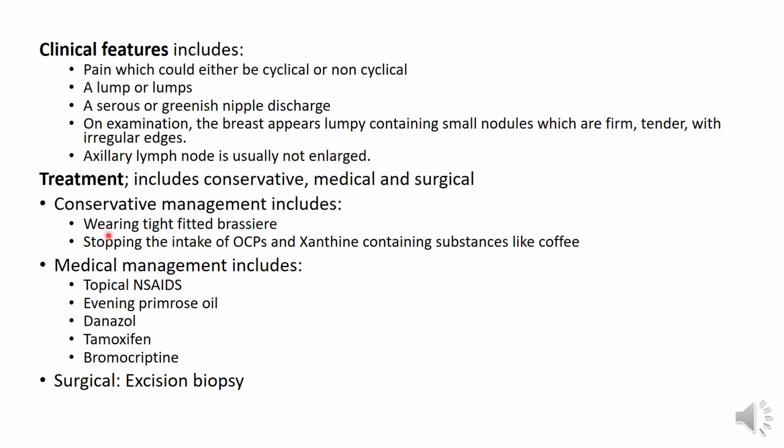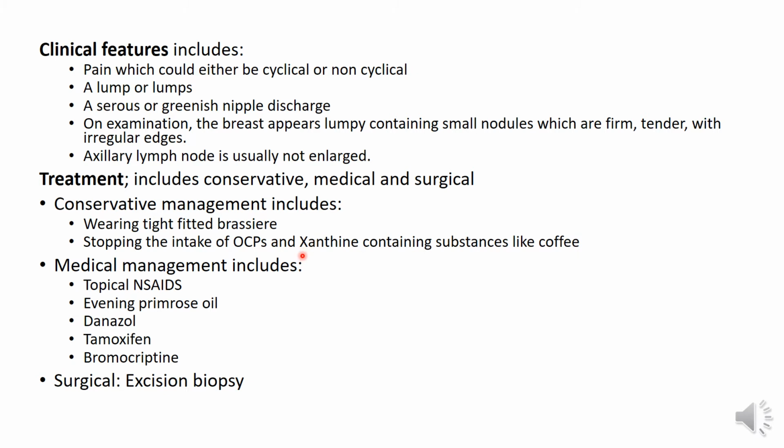So the breast may be supported by wearing tight fitted brassieres, and then the patient should be advised to stop the intake of oral contraceptive pills just to reduce the level of estrogen in the body, and also to stop the intake of xanthine containing substances such as coffee, tea, chocolate, and cola, because it has been found to be helpful in relieving the pain. And then the patient should be followed up for a while following conservative management.